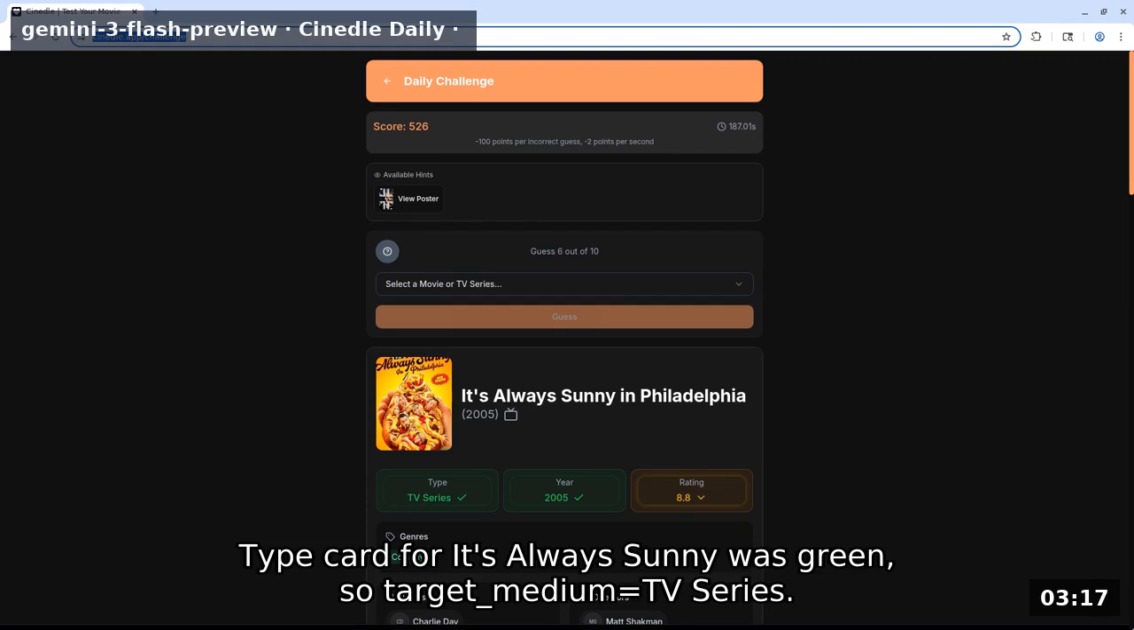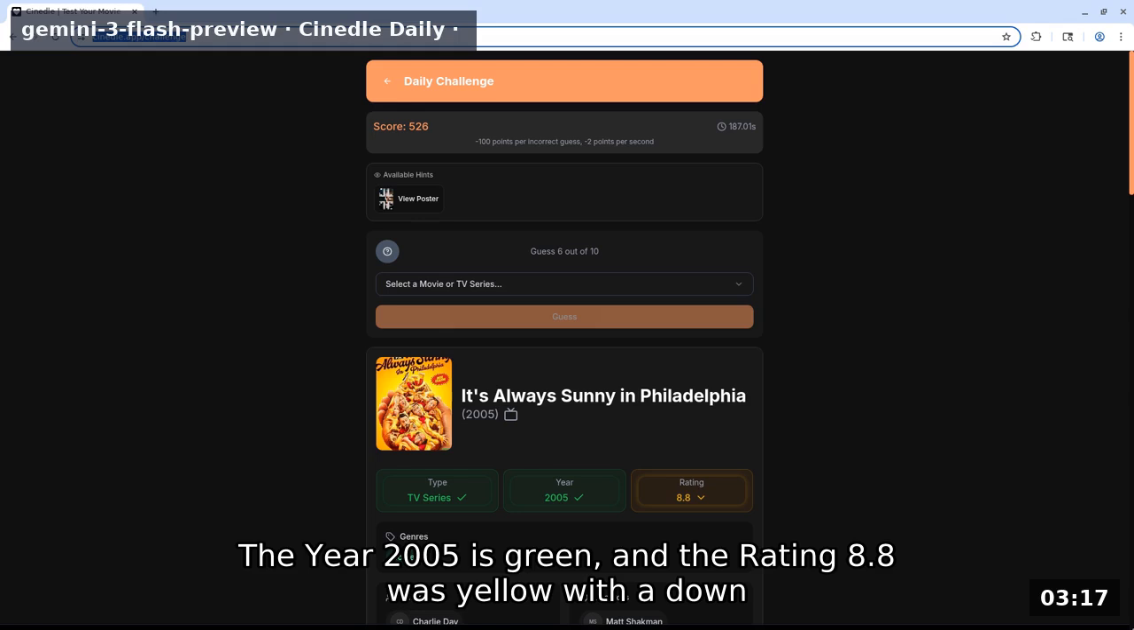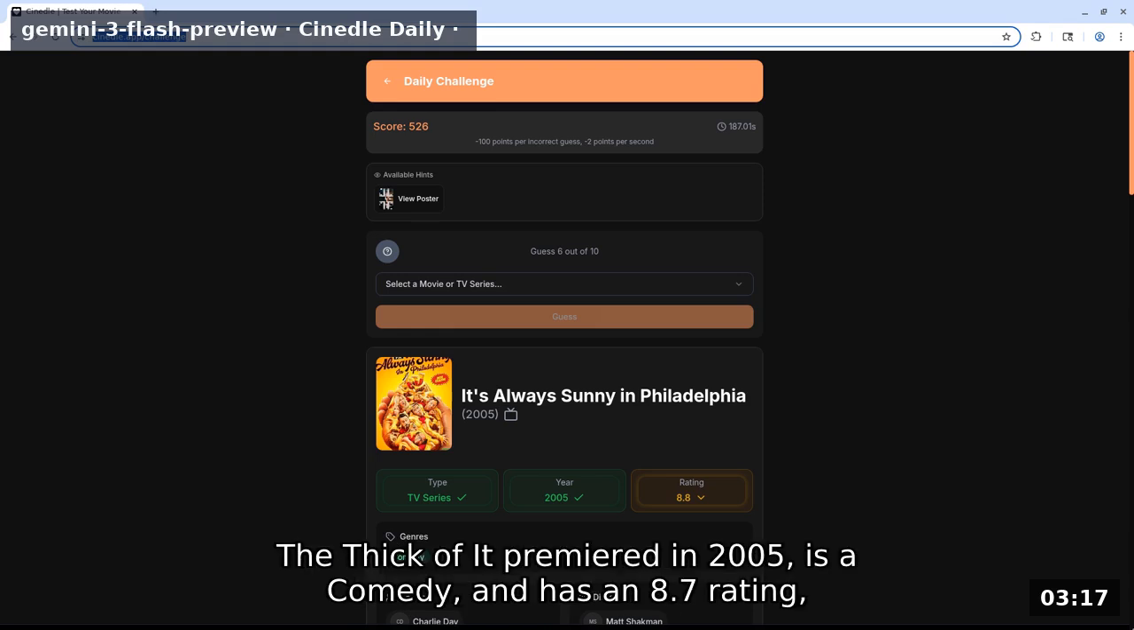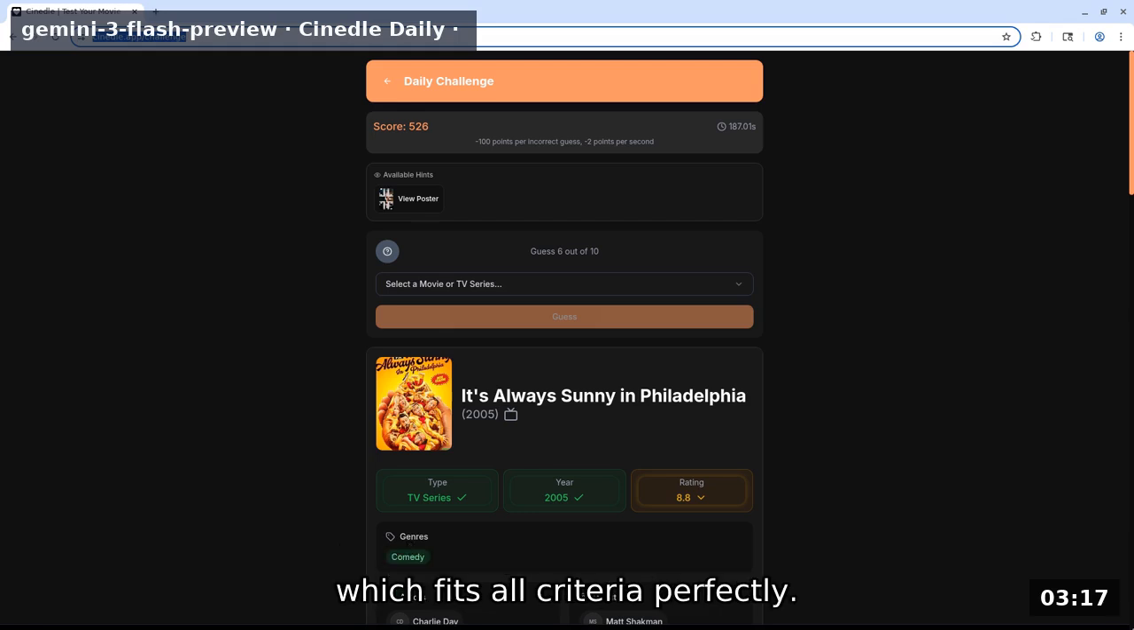Type card for It's Always Sunny was green, so target medium equals TV series. The year 2005 is green, and the rating 8.8 was yellow with a down arrow, meaning the target rating is between 8.3 and 8.7. The target is a 2005 comedy. The Thick of It premiered in 2005, is a comedy, and has an 8.7 rating, which fits all criteria perfectly.